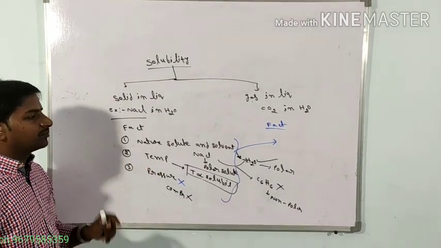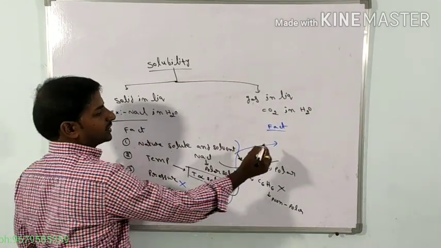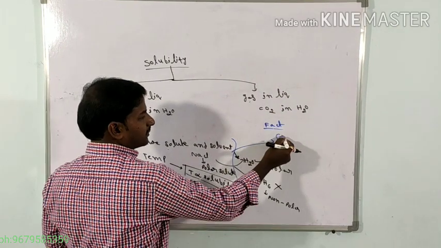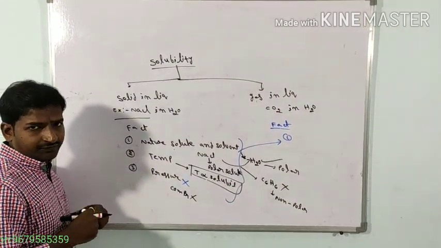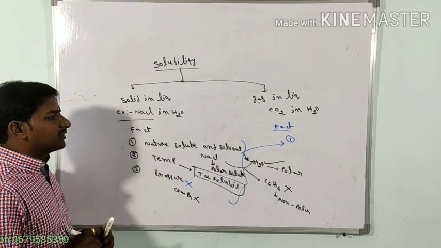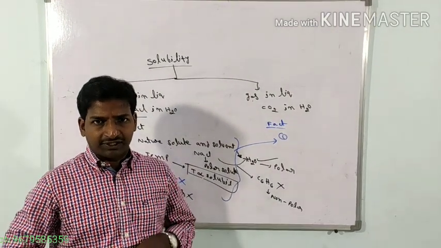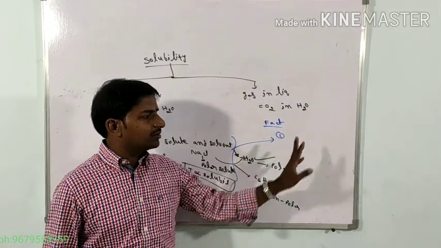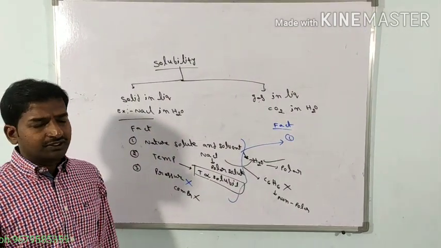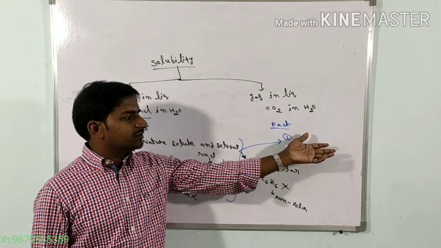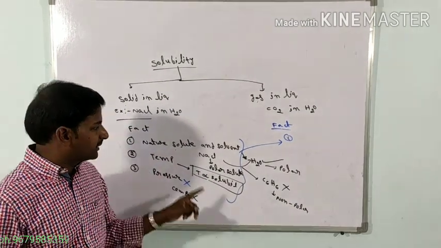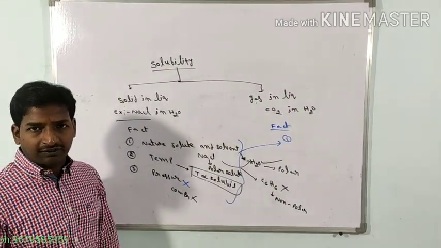Next are temperature and pressure. Now the first one, nature of the solute and solvent: in gas in liquid system also, a polar gas is soluble in a polar solvent. All polar gases will be soluble in a polar solvent.